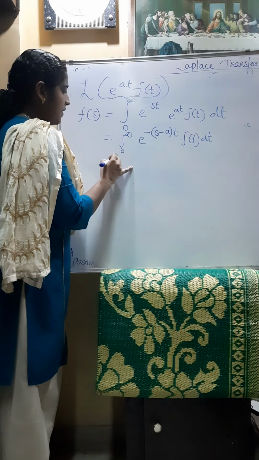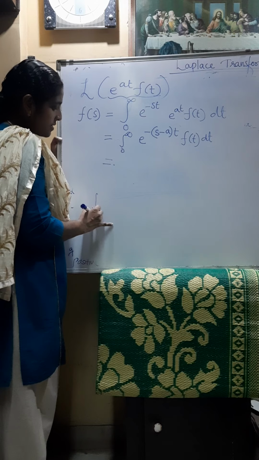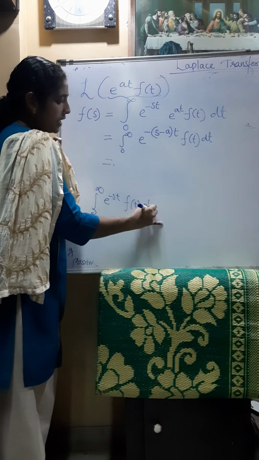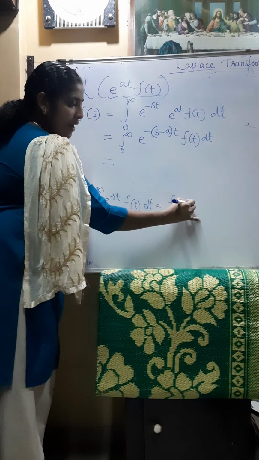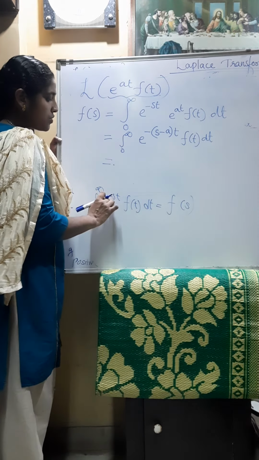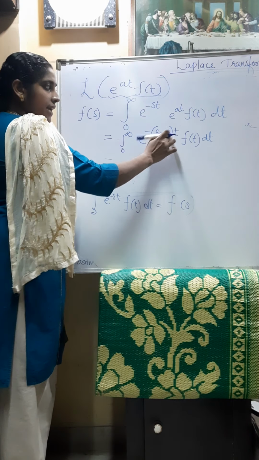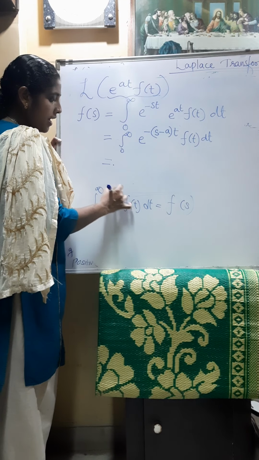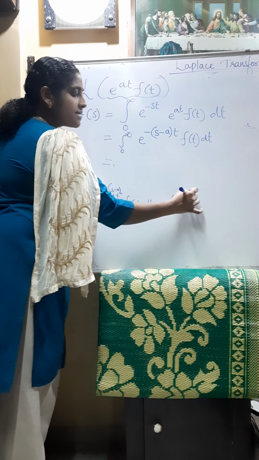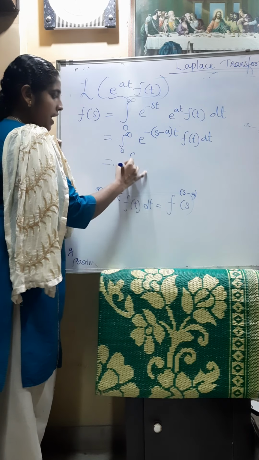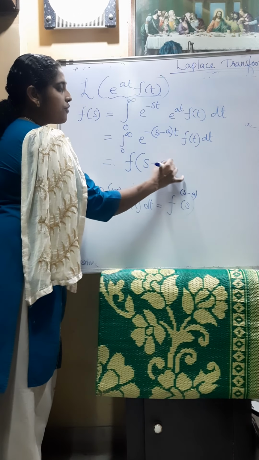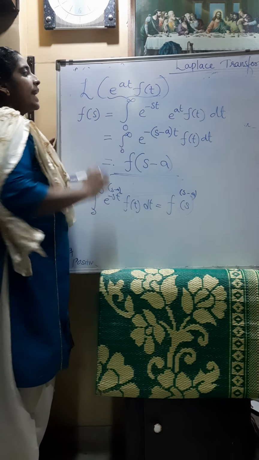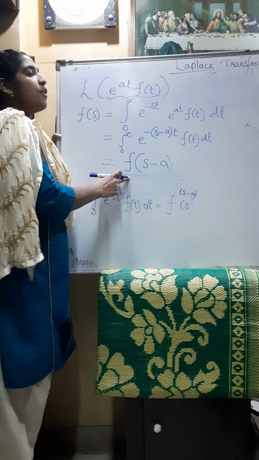Okay. So we know that the integral from 0 to infinity of e raised to minus st f of t dt is equal to F of s. So what will be the integral of e raised to minus (s minus a)t f of t dt? Here, instead of s, we have s minus a. So the answer we will get is F of s minus a. So the Laplace transform of e raised to at f of t is F of s minus a.